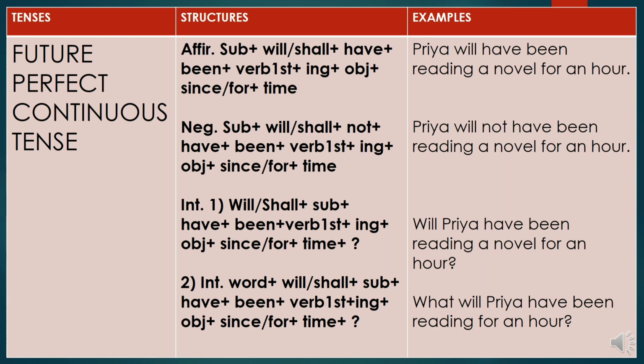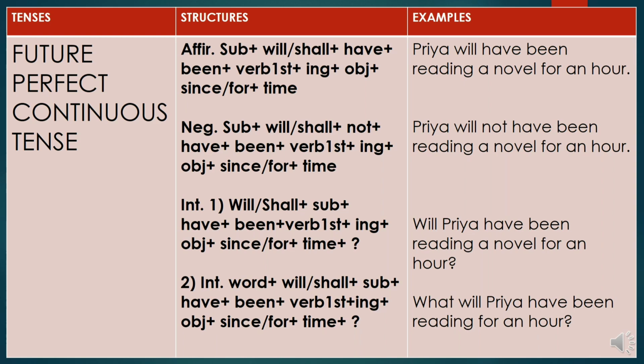Now the difference between the future perfect continuous tense and other tenses is that we are using since and for, denoting the particular time here. Priya will have been reading a novel for an hour. See the negative: we put not after will or shall. So, Priya will not have been reading a novel for an hour. See the interrogative: we put will or shall at the beginning, and been will be used, so will be since or for. So, will Priya have been reading a novel for an hour?